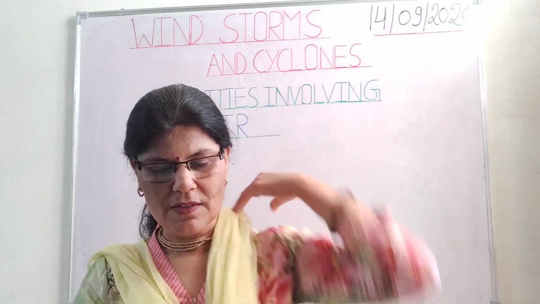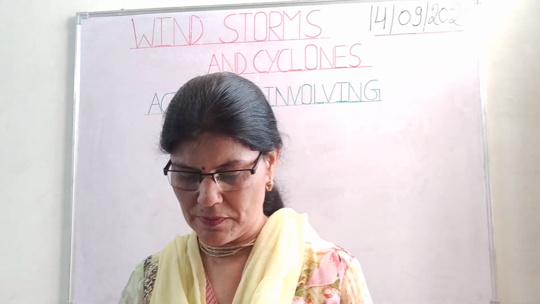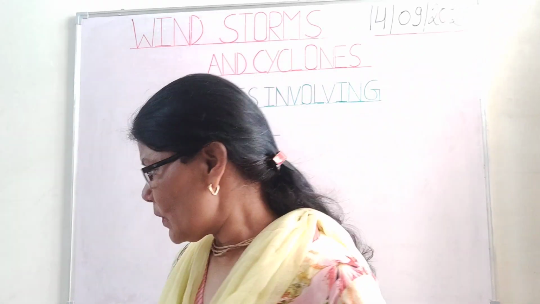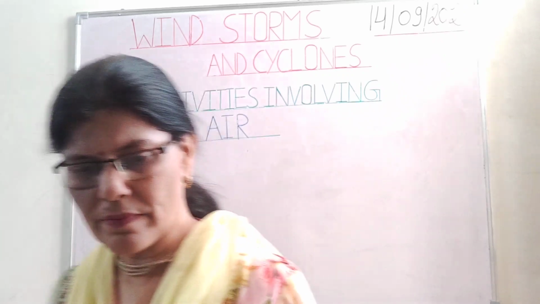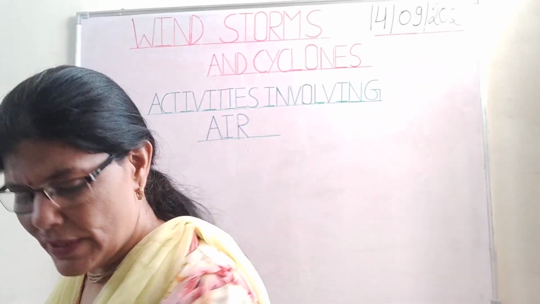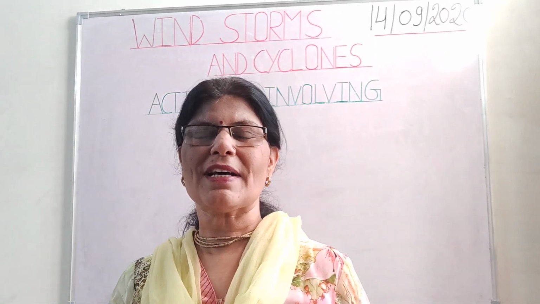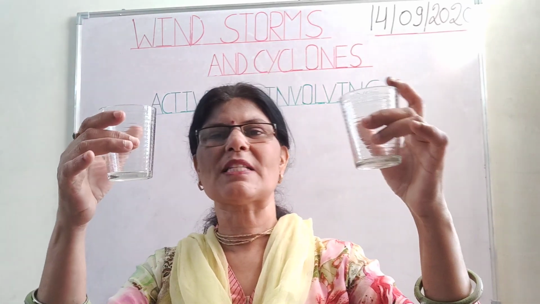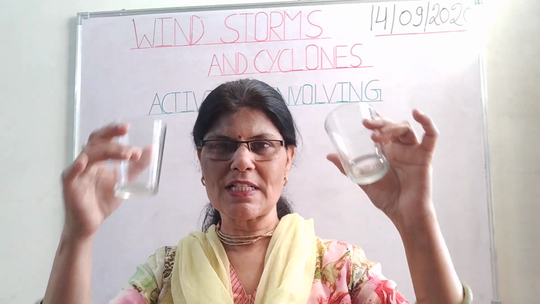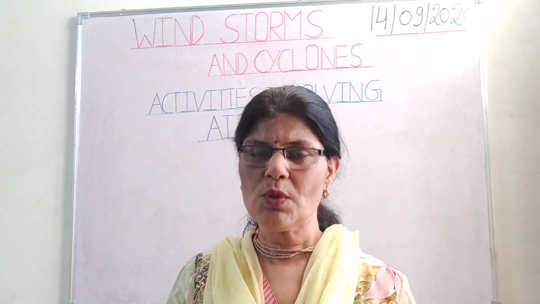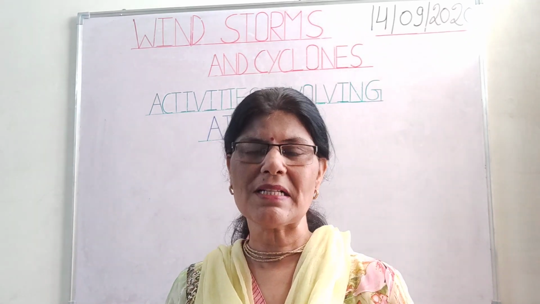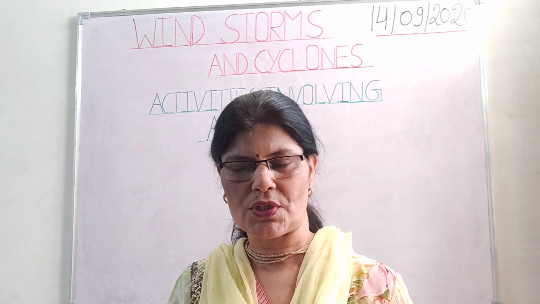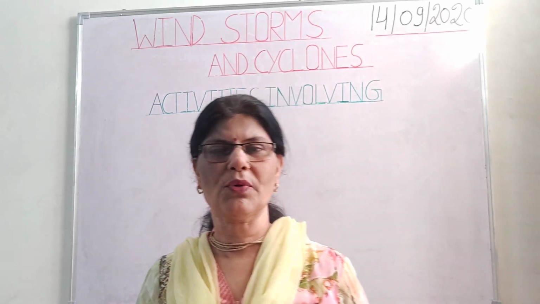Now next is one more activity. Let me explain, then we will discuss all these activities. For doing this activity, we require two transparent beakers, or if we are not having beakers, we can have two transparent glasses. So I have taken two transparent glasses, a boiling tube and a balloon. We require a balloon, boiling tube, two beakers, hot water and ice cold water. These things are required for this activity.